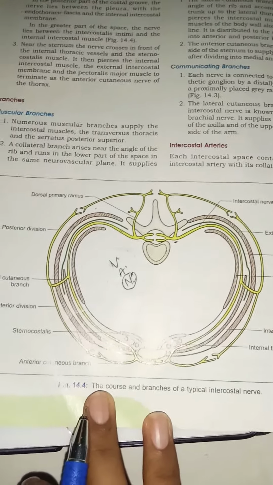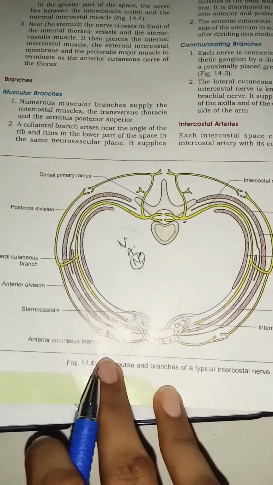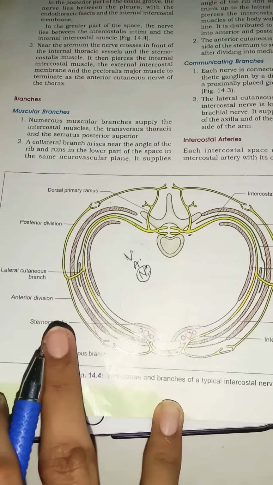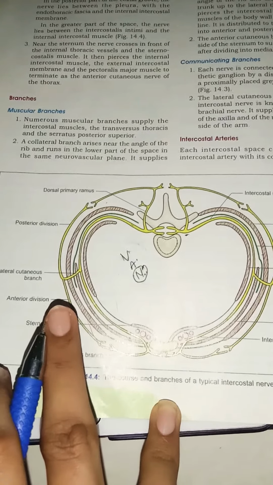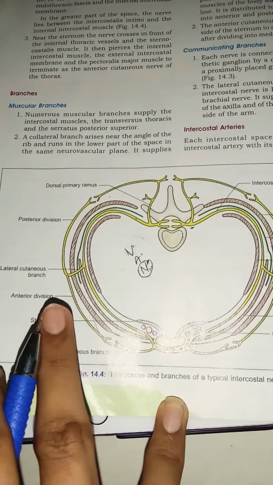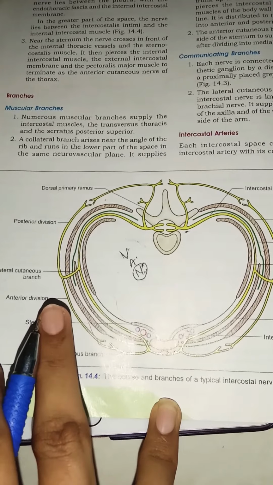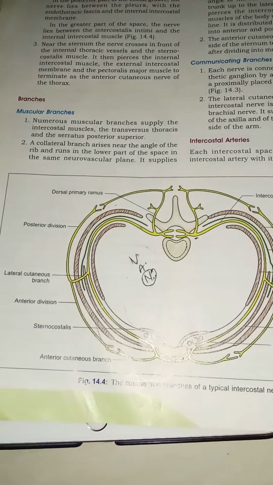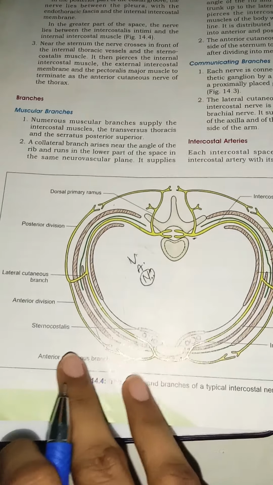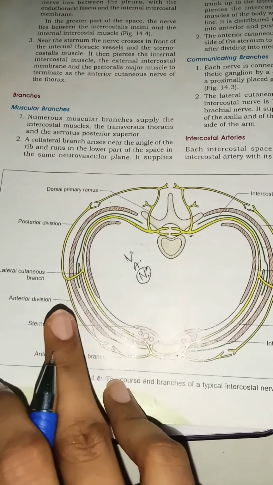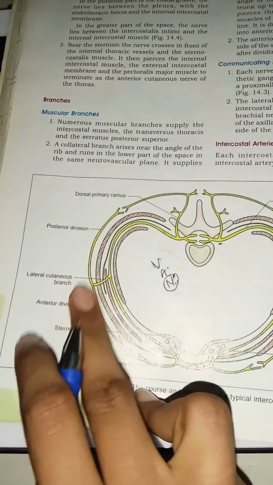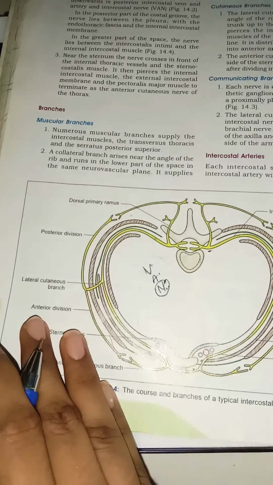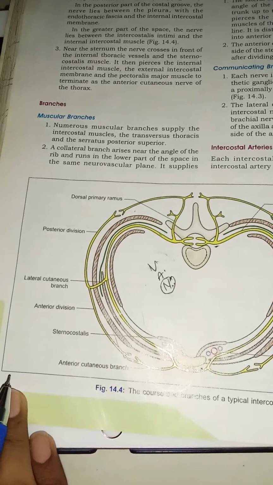And next you have the lateral cutaneous branch. Here you can see this is the lateral cutaneous branch of the second intercostal nerve. This is also called the intercostobrachial nerve, which supplies the skin of the floor of the axilla and also the upper part of the medial side of the arm, which we already discussed. So this is all about the intercostal nerves.